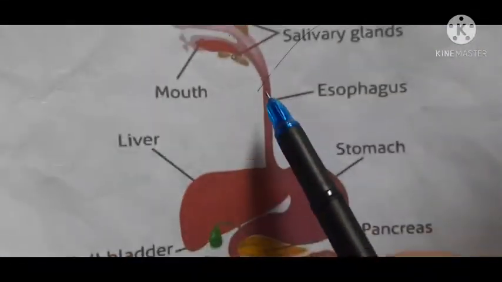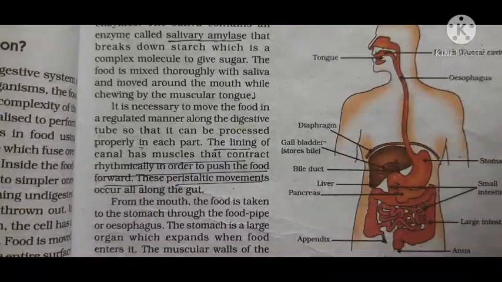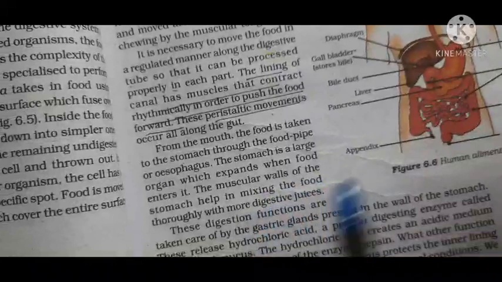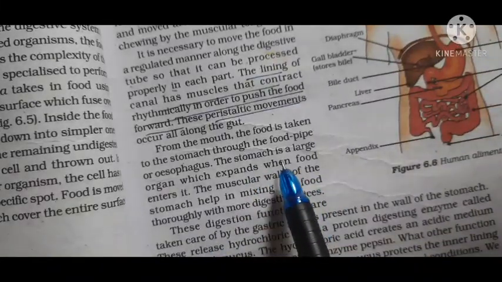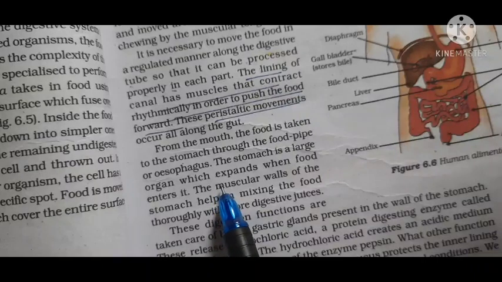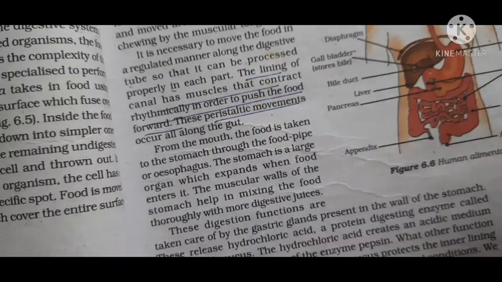So from this esophagus, it will reach your stomach. Now the stomach is a large organ, it's highly muscular, and when the food enters the stomach, it expands, it increases in size because it is muscular.